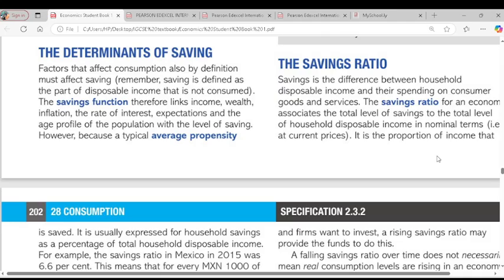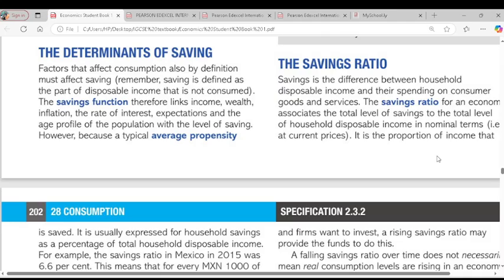For saving function, we can link it to income, wealth, inflation, the rate of interest, expectations, which means the confidence level, and the age profile of the population. These are the things we link consumption with too. Savings can be linked to interest. When we talk about interest rate, we're talking about the price of borrowing or the price of saving. So if interest rate is increasing, consumers will tend to save more to benefit more. But a fall in interest rate means people will take more money, and saving will be less.